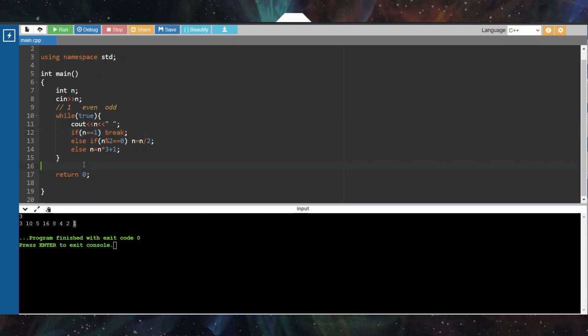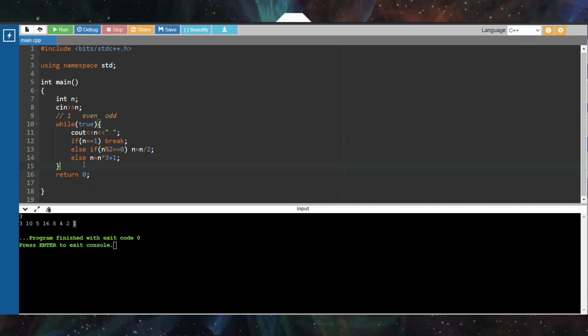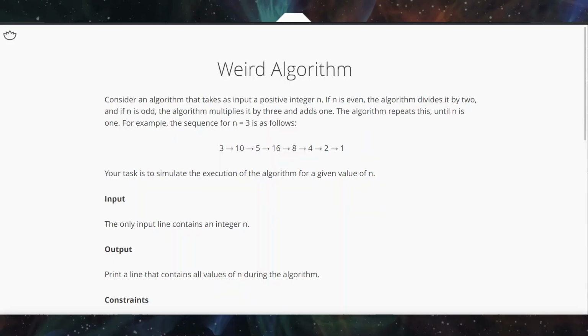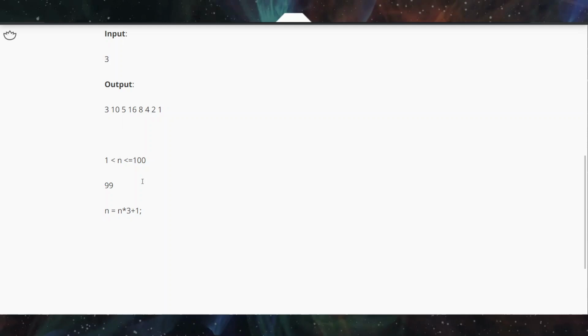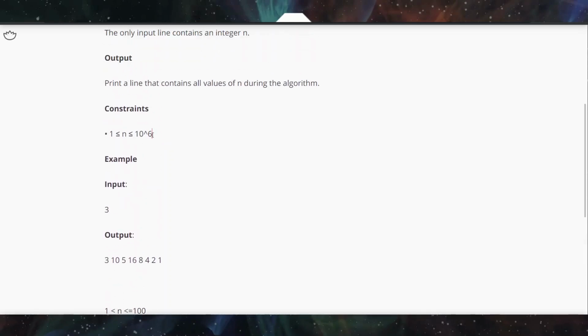But this is just normal programming. If you submit this solution to any competitive programming platform, it will give you TLE. So what is TLE? TLE is a time limit exceeded warning for you, and it will not accept your solution for some cases. Mostly about 30% of cases will fail just because of TLE, time limit exceeded. So what happened exactly behind the scenes? As this is competitive programming, I mostly focus on the constraint part, that is 10 power 6.